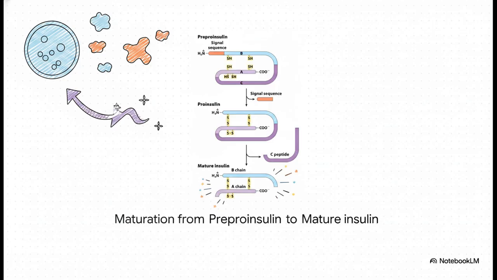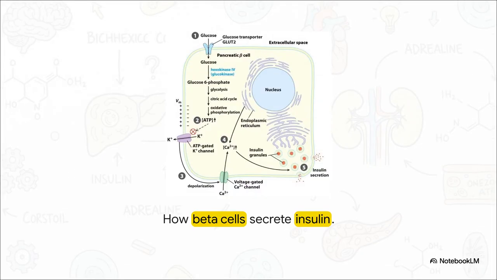It's a highly rational system, really, keeping insulin stored in an inactive state until there's an actual spike in blood glucose. So how does the beta cell know exactly when to release it? It's an exhaustive, elegant mechanism. Glucose enters the beta cell through a transporter called GLUT2. Think of GLUT2 as a sensor that only activates when your blood glucose is genuinely high. That glucose undergoes glycolysis, producing a massive spike in cellular ATP. This rising ATP literally binds to and closes a potassium channel on the cell membrane.